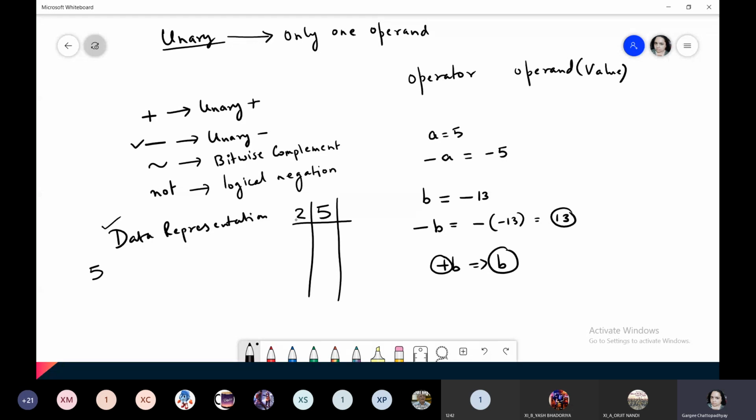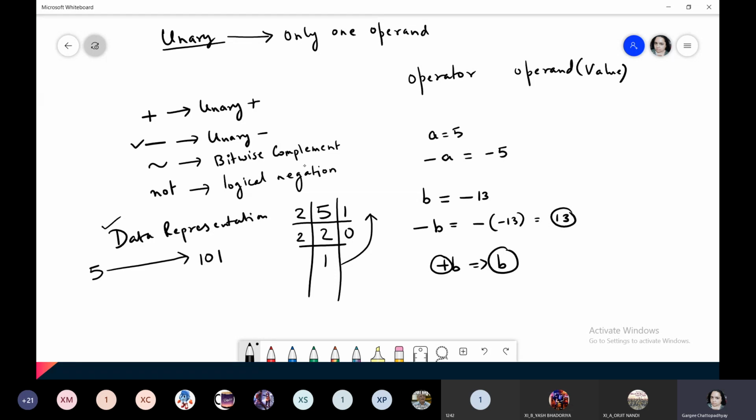So just sit back, relax, and watch what I am doing. We divide the number by 2 and keep collecting the remainders, and then we write all the remainders starting from the last one. So the binary representation of 5 is 101.